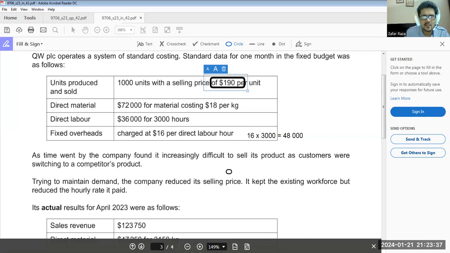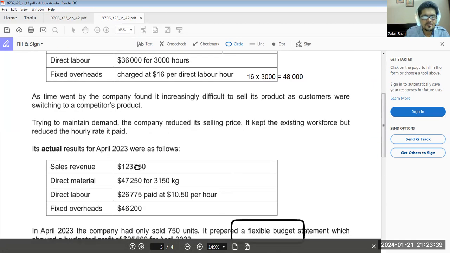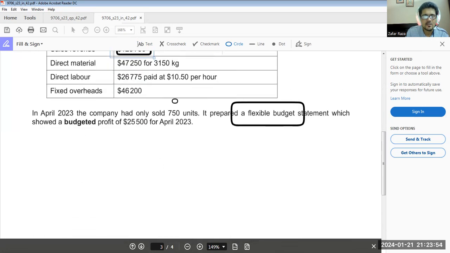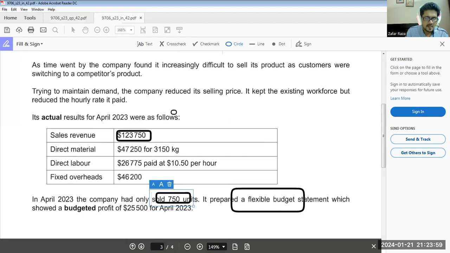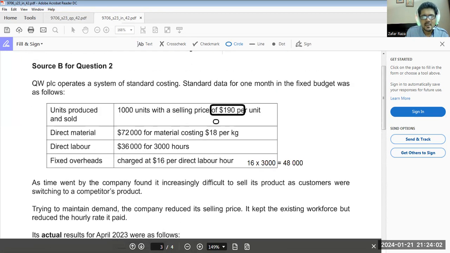So sales revenue we have earned here is 123,750, the actual sales. But if we take the flexible budget, because we have reduced selling price and we have sold only 750 units, according to our budget, if we were supposed to sell it at $190, 750 units multiplied by 190, that would be 142,500.